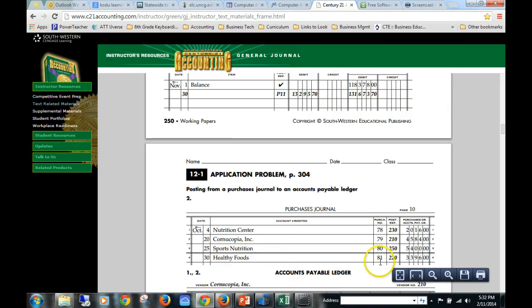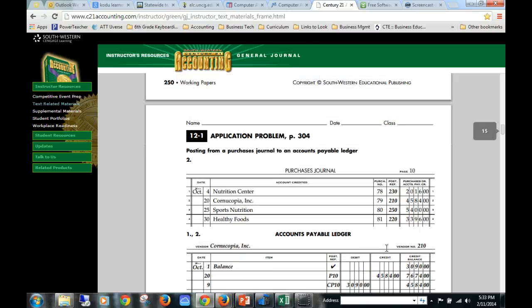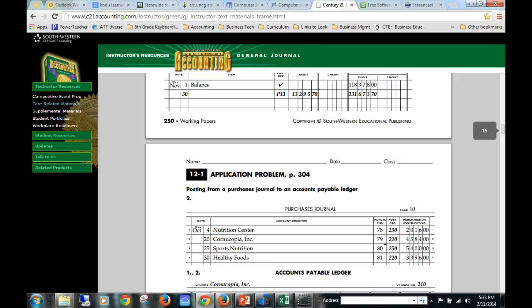Okay. By the way, once you've posted to your subsidiary ledger, you're going to want to come back to the purchases journal and write the post reference number, which is the account number. That proves again that you've posted it, you've checked it off the journal, it's done. Okay. So anyway, that goes through 12-1. The on your own, the work together, and the application problem. Make sure that you're saving your files correctly. And if you have any questions, let me know, or re-watch this video. Pause it, stop it, so that you can kind of figure it out here.